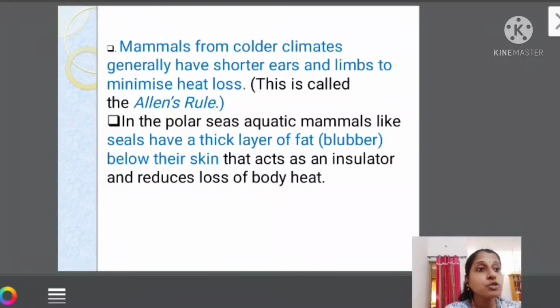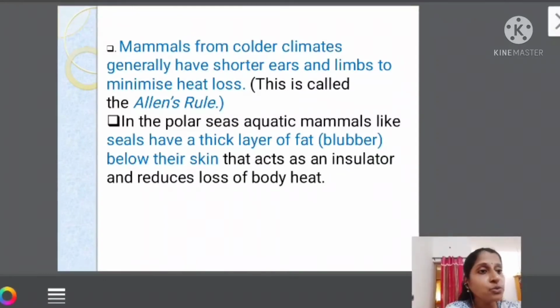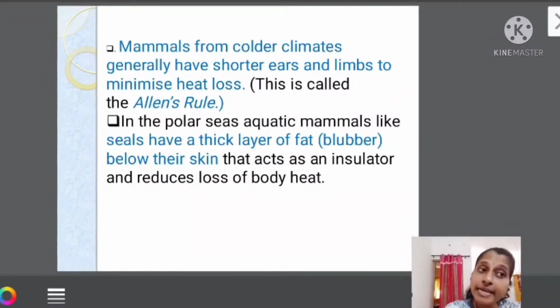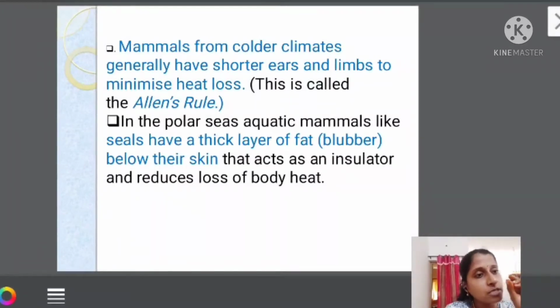So they have to respire a lot to generate body heat. Energy will be lost a lot, isn't it? So in order to reduce the heat loss, what are they having? They are having shorter ears, shorter limbs. Okay, so they are adapted like that. With evolution, they adapted to have shorter ears and shorter limbs. Why? In order to reduce the heat loss, minimal heat loss.